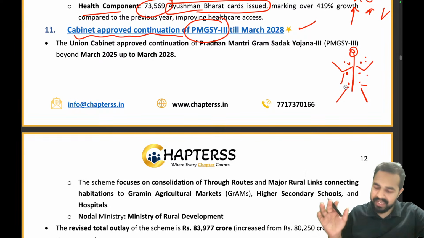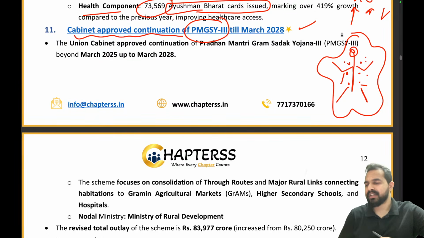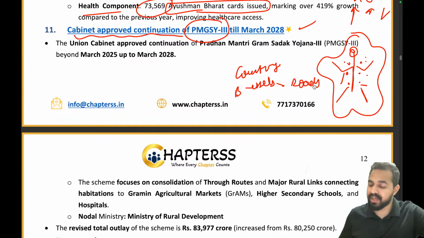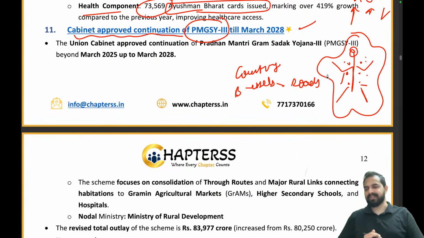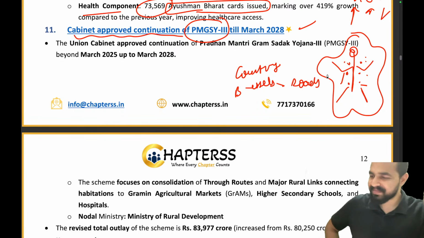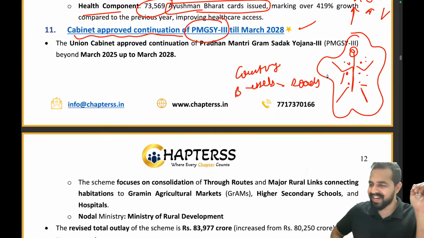Correct? Let us take an example, my dear friends. This human body is basically our own country, right? And these blood vessels are basically the roads which are connecting these organs. Now please tell me, how much is the importance of roads in the country? Are you guys able to understand now?